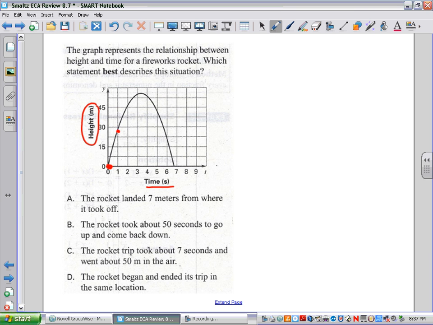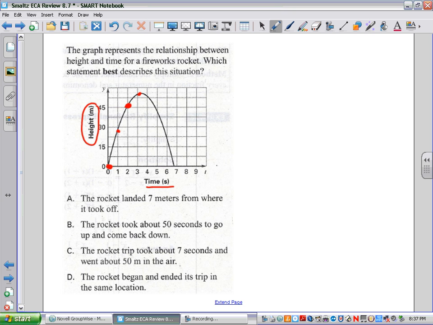But if you go to 1 second, go over 1, and go up until you hit the graph, and it looks like it's almost 30 feet. So like, I don't know, 27, 28 feet. I don't know exactly, but again, it's almost 30 feet. Try 2 seconds. All the way up, it's about 45 feet right in there. 3 seconds looks like it's going to be about 50, 55 feet, and it keeps coming down every second.